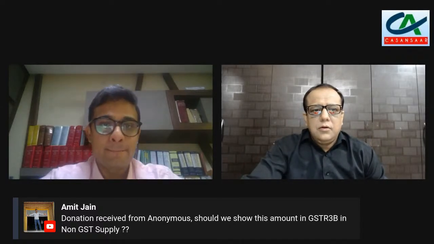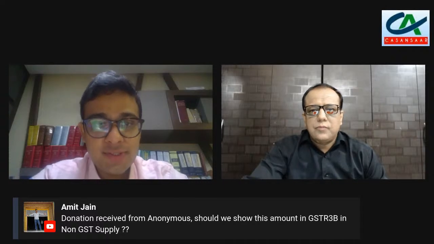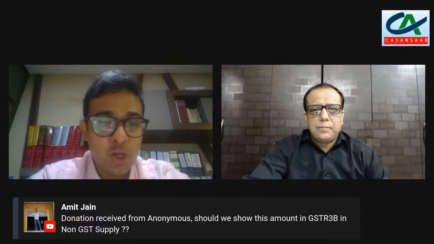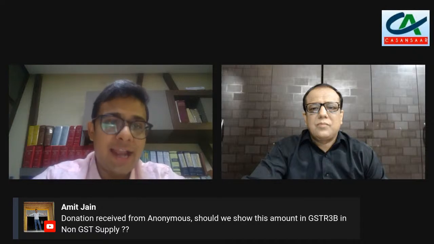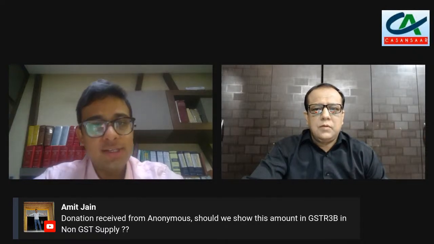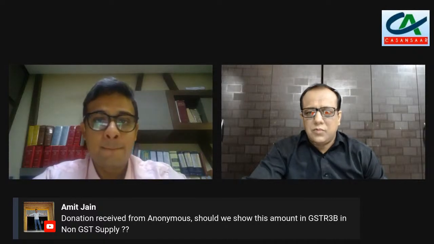This is from Amit Ji's query. Donation received from anonymous. Should we show this amount in 3B in non-GST supply? I think the answer is no. It is not a supply at all. So it should not be covered in non-GST supply also. So there is no requirement to show that in 3B.